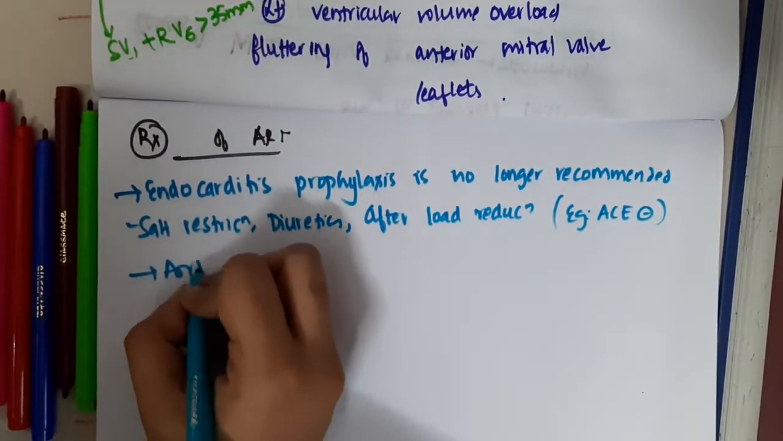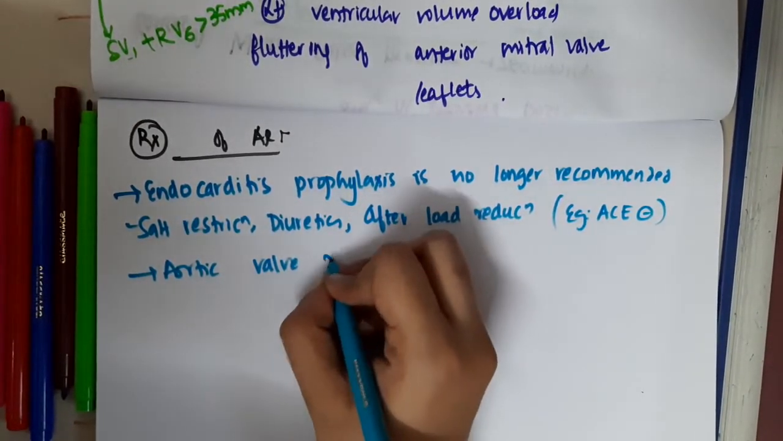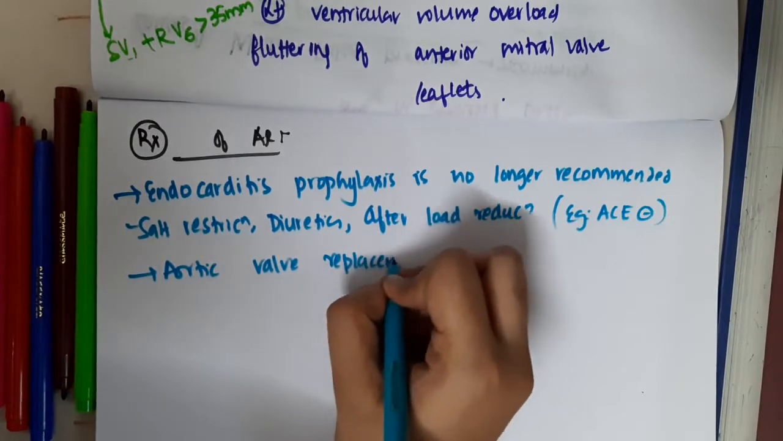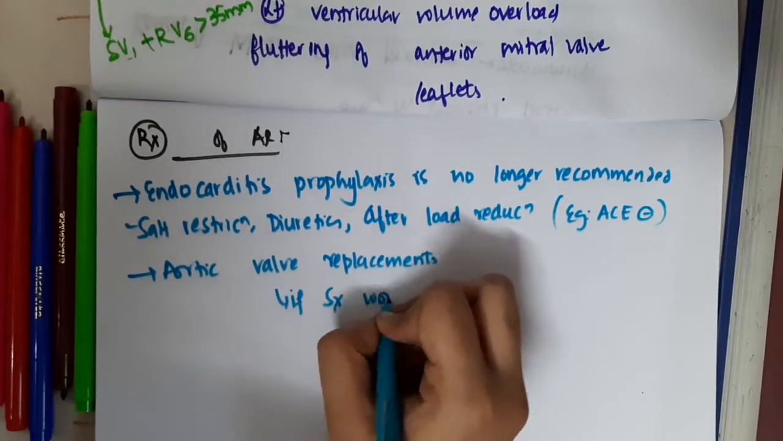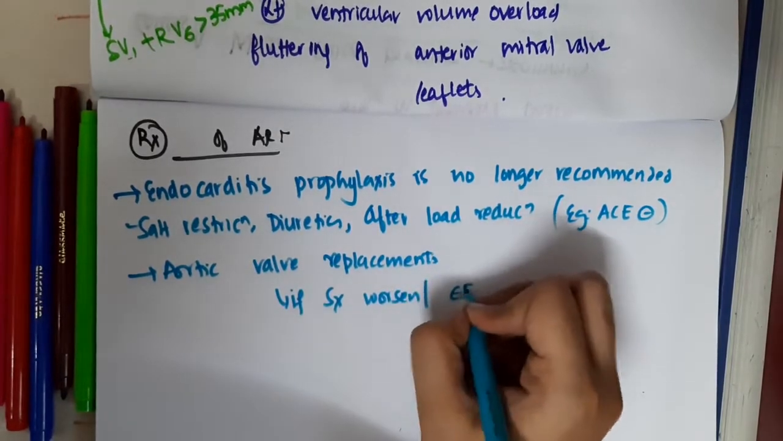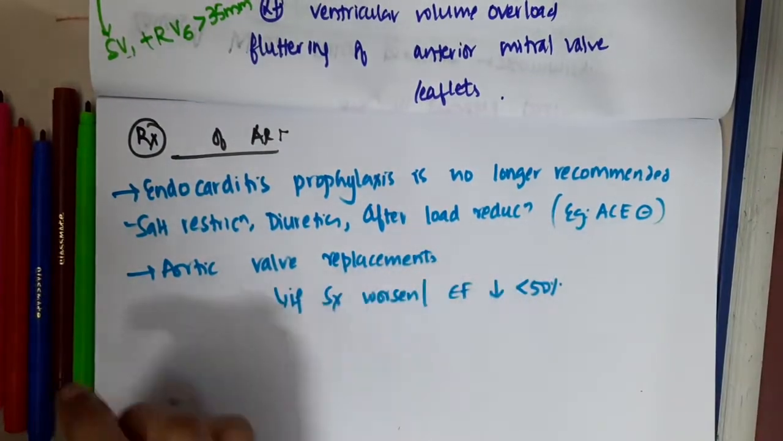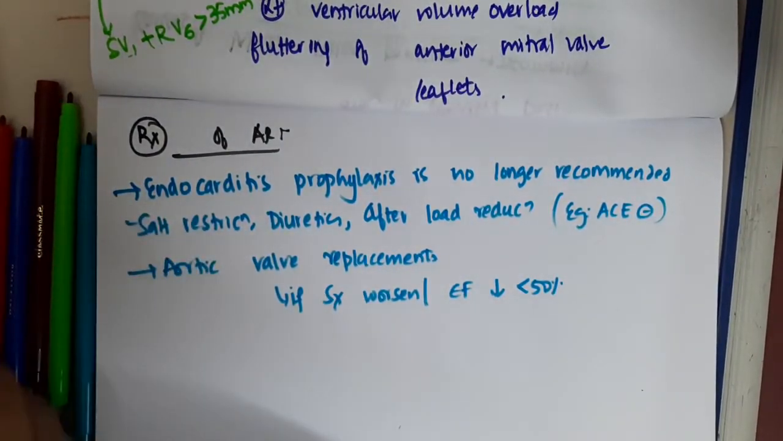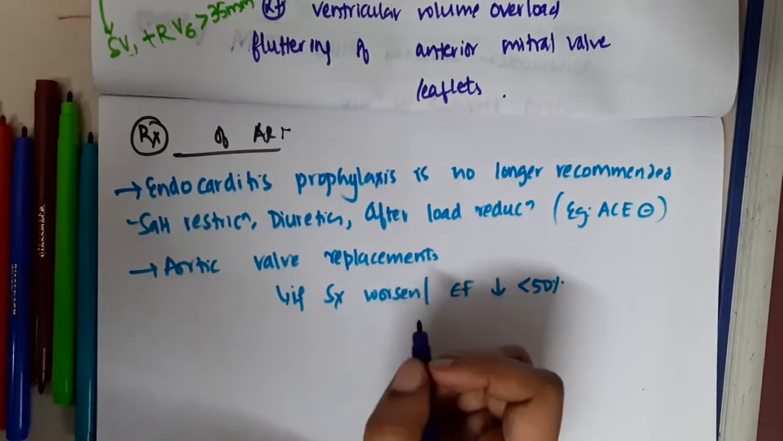Then we can also do aortic valve replacement. Aortic valve replacement is done if the symptoms worsen or if the ejection fraction decreases to less than 50%.